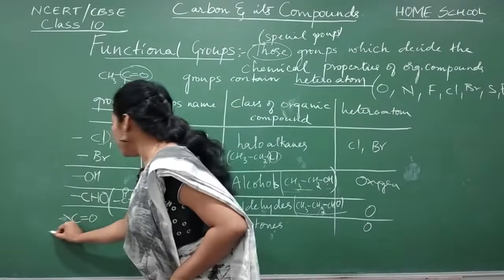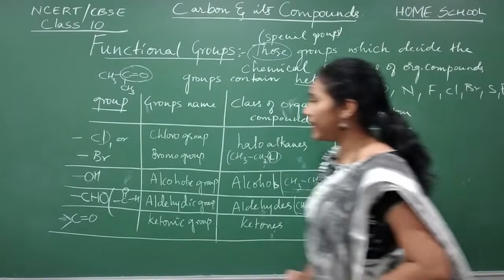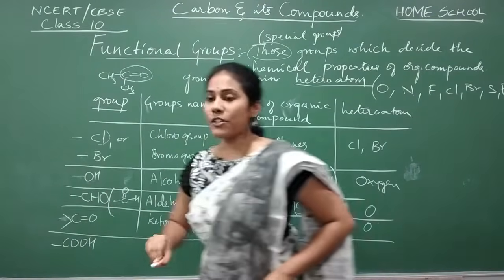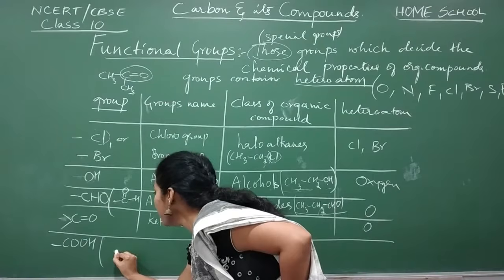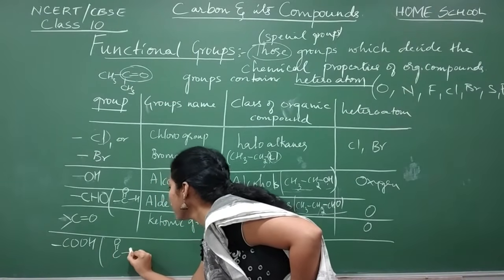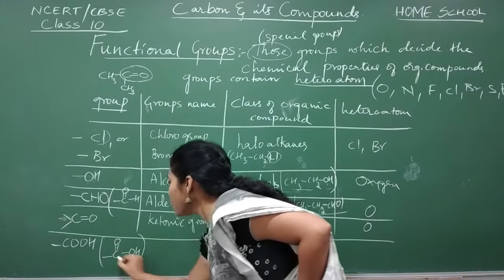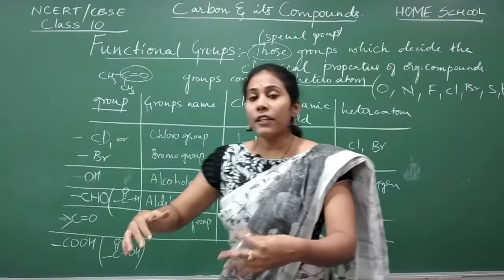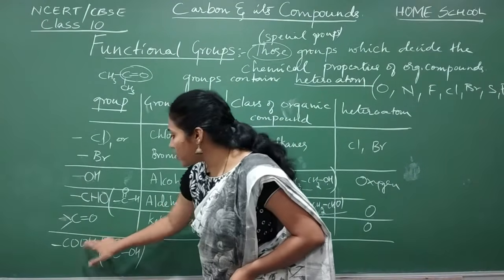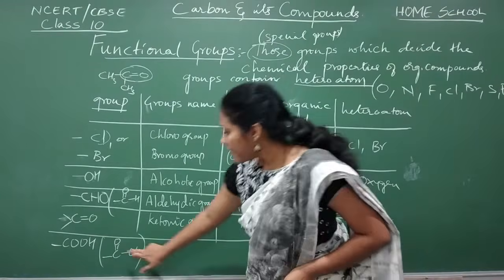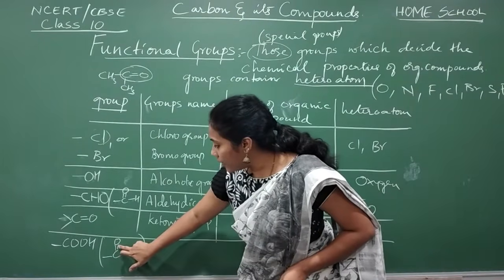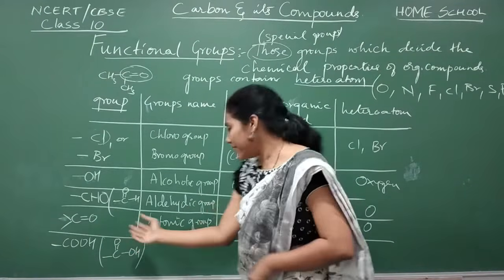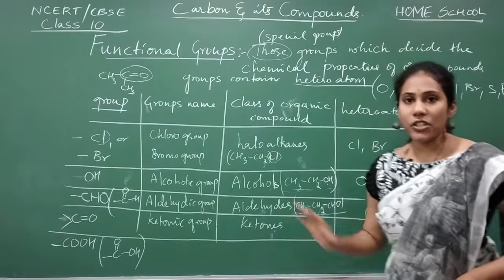We will learn the next group, the last and important group. Okay. COOH. Biggest group. If I elaborate this group, its structure is like this. You know, these elaborate structures also you must remember, guys. Okay, COOH. If I elaborate, if I have to show all the bonds between carbon, oxygen, and hydrogen, this is how. Okay, see, C should have 4 bonds, no? 1, 2 bonds with oxygen, 1 bond with OH group, and again the next bond will be with other carbon atoms which are present in a chain.